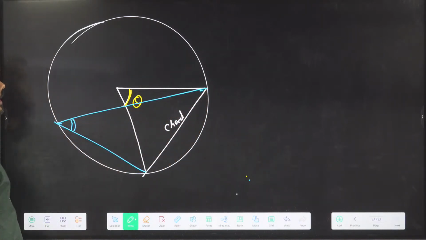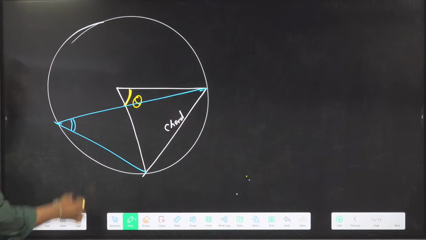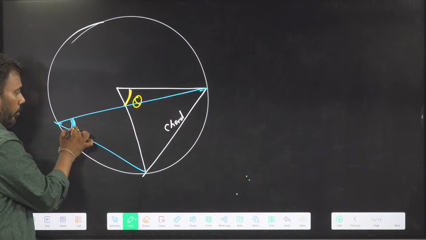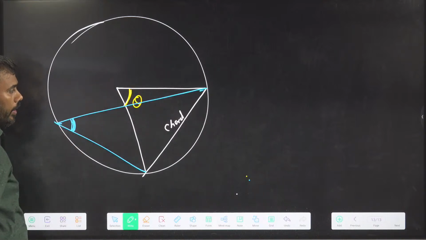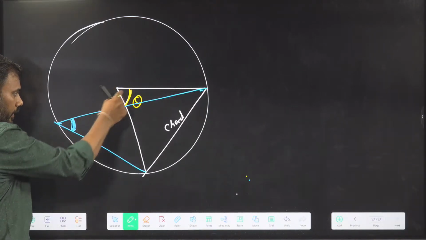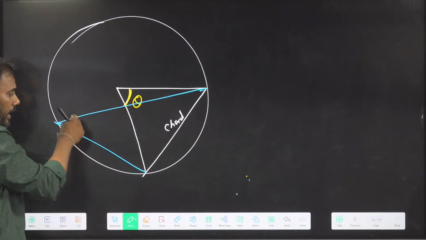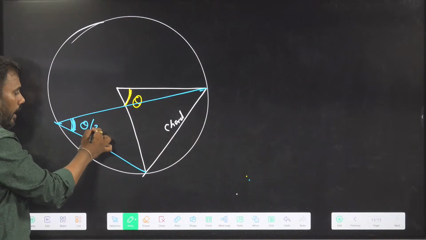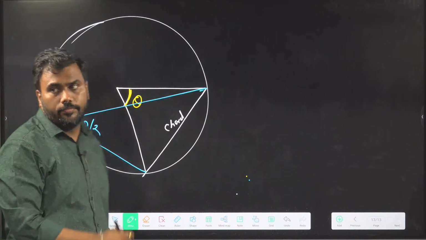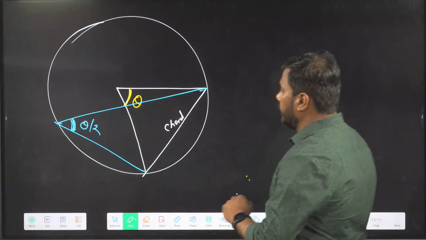This angle sometimes needs to be determined, or this angle is given and then this needs to be determined. There is a relationship between these two angles. This angle at the circle is half of the angle created at the center.